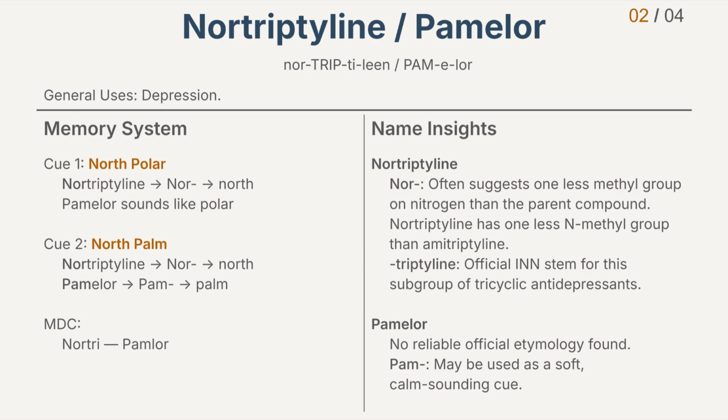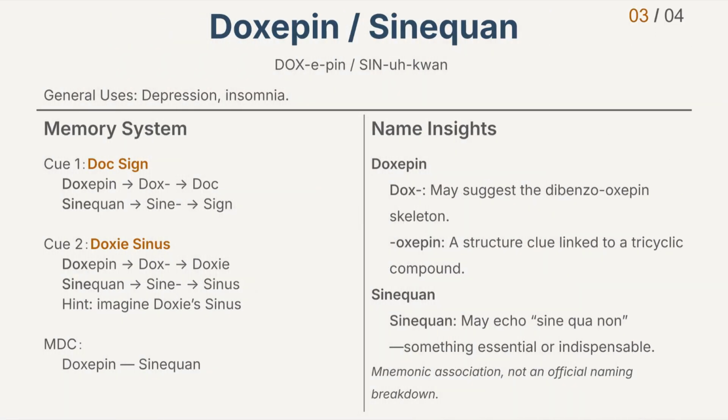That's Nortriptyline and Pamelor. Number 3. Doxepin. The generic name is Doxepin. Again, Doxepin. The brand name is Sinequan. Again, Sinequan. Doxepin is mainly used to treat depression and insomnia. Now let's build a memory link between the generic and brand names.